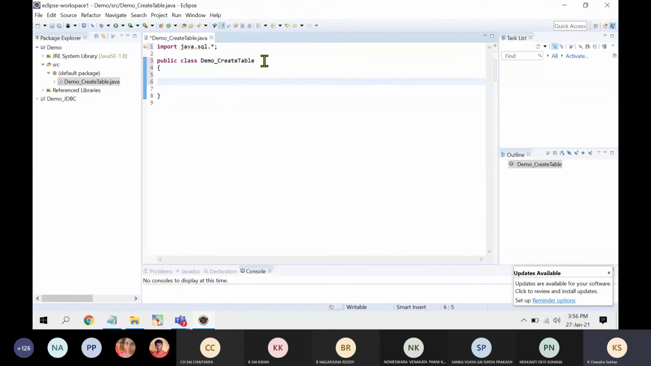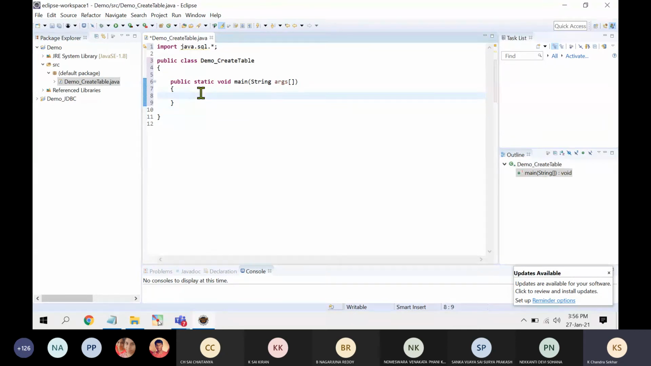So class is created. Now public static void main, string args. Now the empty template is created.